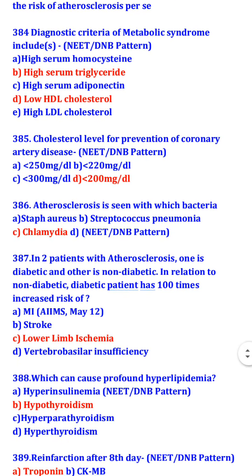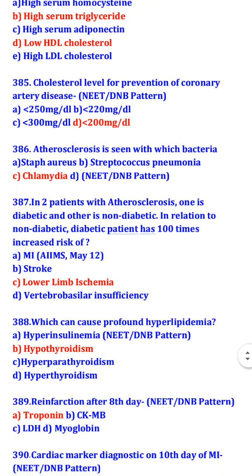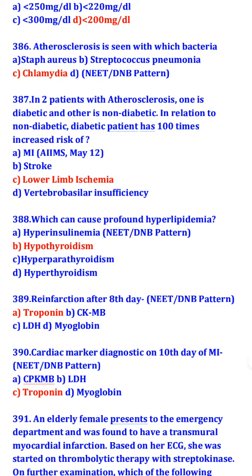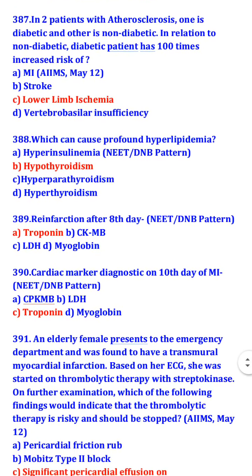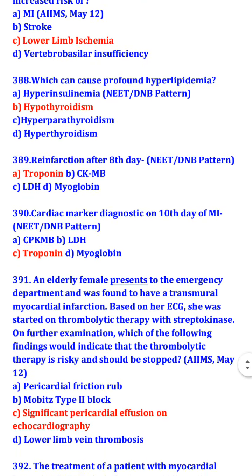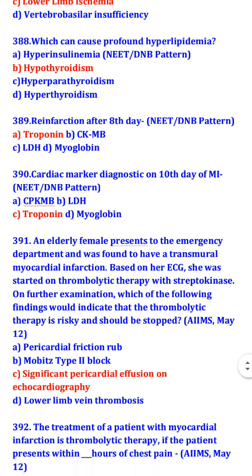Atherosclerosis is seen with which bacteria? Chlamydia. In two patients with atherosclerosis, one diabetic and the other non-diabetic, the diabetic patient has a 100 times increased risk of lower limb ischemia. Hypothyroidism can cause profound hyperlipidemia. Reinfarction after the 8th day: the cardiac marker diagnostic on the 10th day of myocardial infarction is troponin.